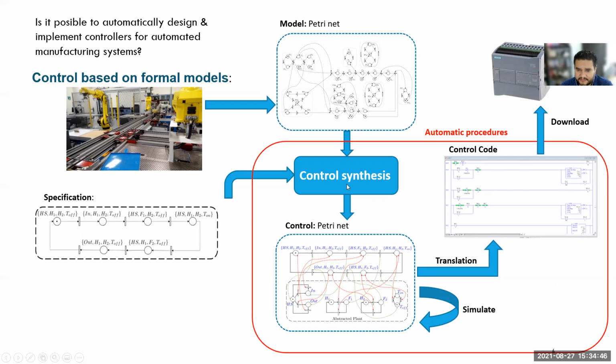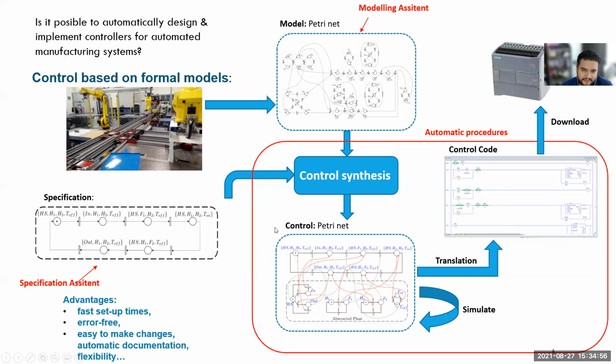All these tasks, the synthesis of controllers and the translation to the control code, can be performed in an automatic way, and the modeling and the specification can be assisted. The advantage is that the synthesis of the controller and the generation of the control code is performed automatically in very few seconds. The engineer, the practitioner, has to take care only of the modeling and the specification. So the setup time is really fast. Also, the synthesis of the controller and the generation of the control program is free of errors.